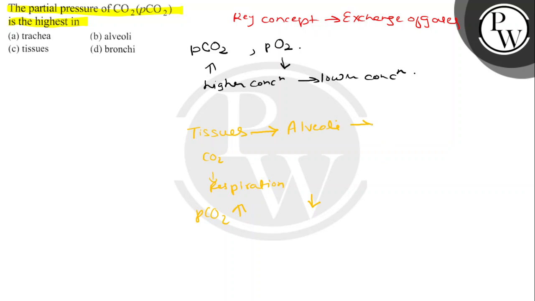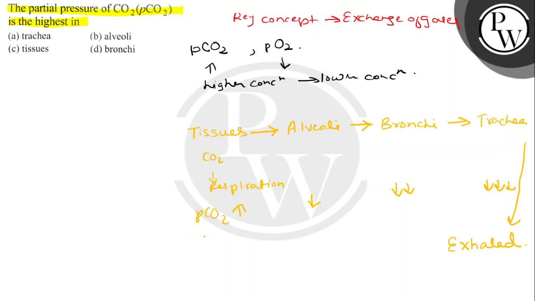From the alveoli, CO2 is passed to the bronchi, in which partial pressure of CO2 is even less, and from bronchi it is passed to the trachea, where the partial pressure of CO2 is lesser, and trachea passes this to the outside, that is we exhale the CO2 out.